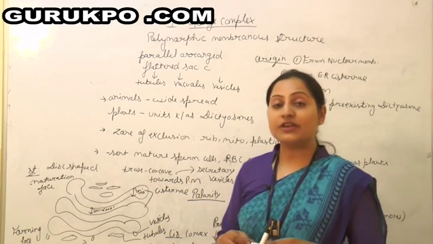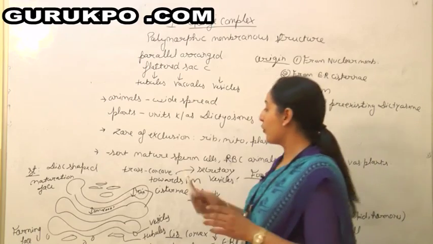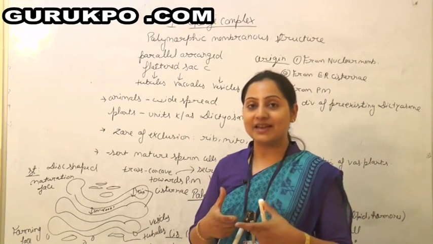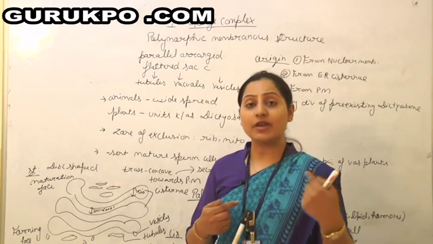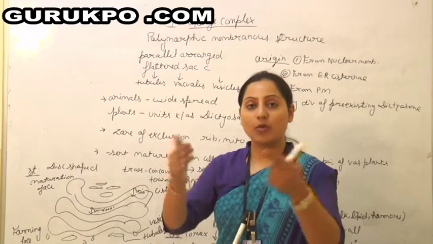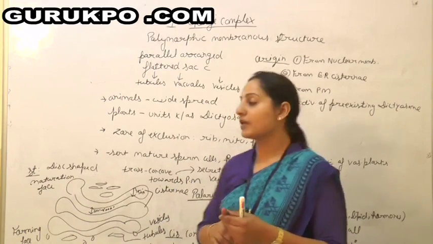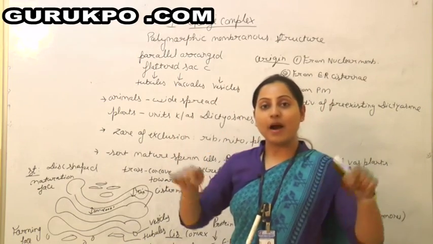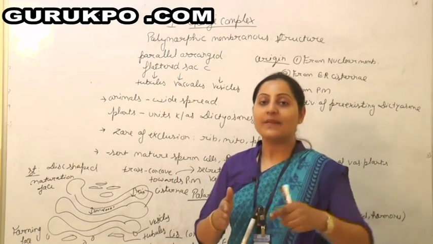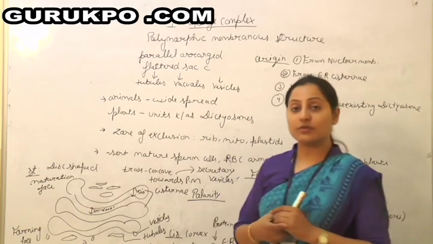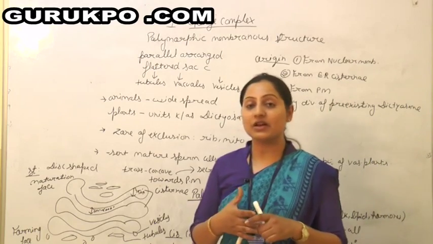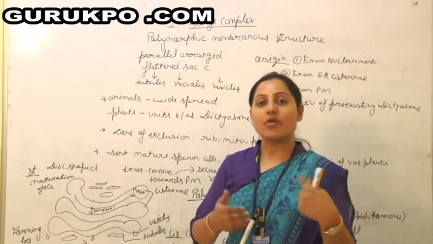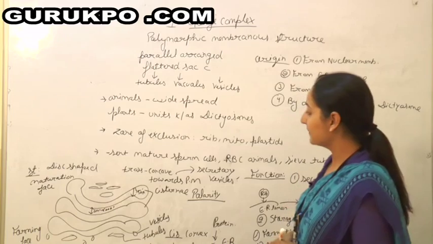One more characteristic feature which the Golgi body shows is a zone of exclusion. What is a zone of exclusion? Where the Golgi body is in the cytoplasm, various organelles accumulate around it, whether ribosomes, mitochondria or plastids. That part along with the Golgi body constitutes the zone of exclusion. When we see the cell through the microscope, we can easily see the zone of exclusion, which is the Golgi body, and around it different organelles in the cytoplasm.